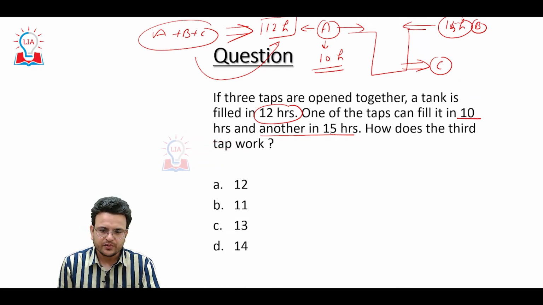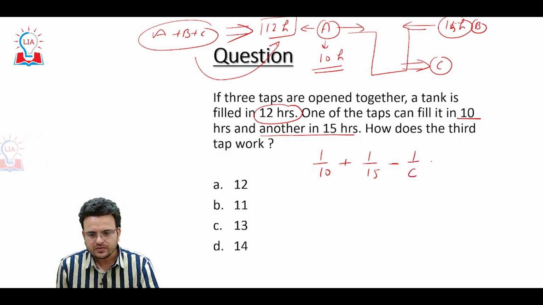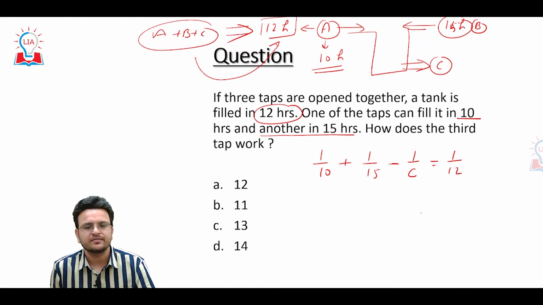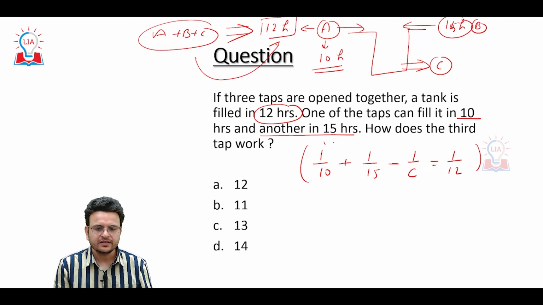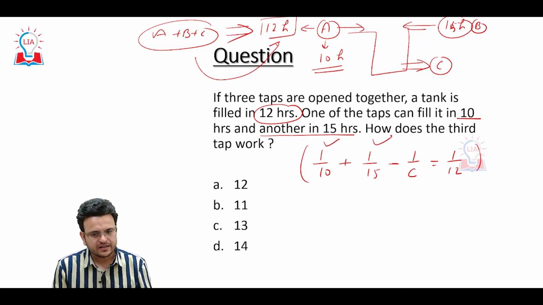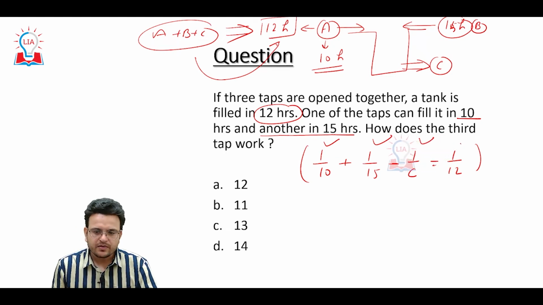So here if you see, tap A, consider 10 hours, 1 upon 10. Tap B, 1 upon 15. Tap C, minus 1 upon C, equal to 1 upon 12. Hope you are able to understand. Tap A 1 hour work, tap B 1 hour work, tap C 1 hour work, equal to all the taps' 1 hour work.